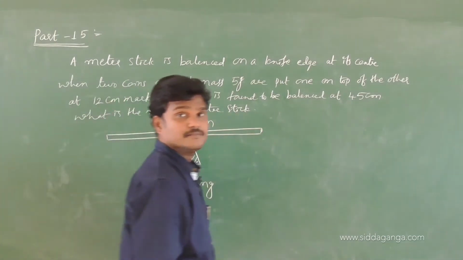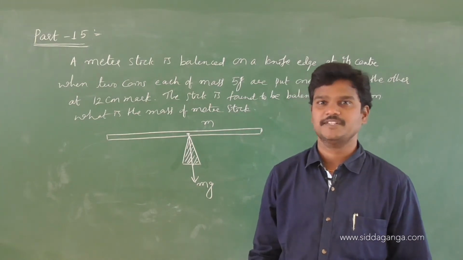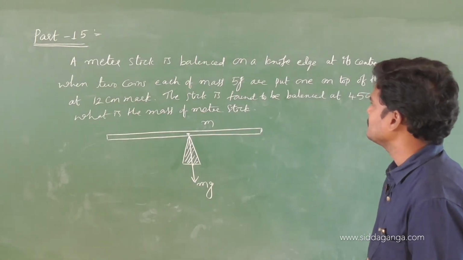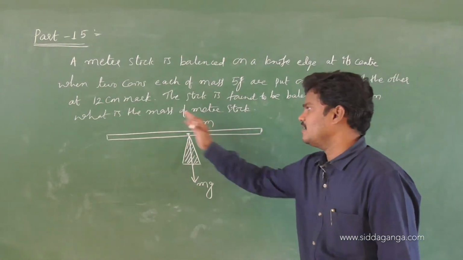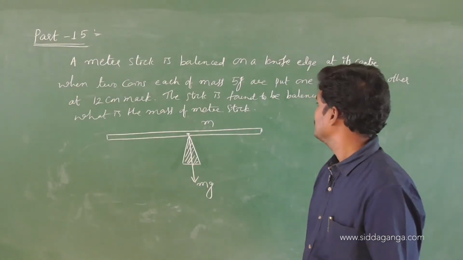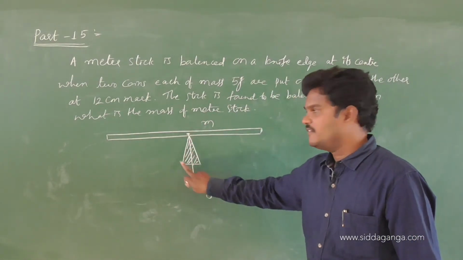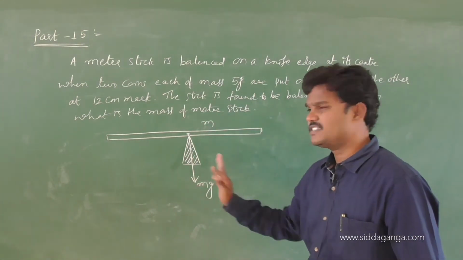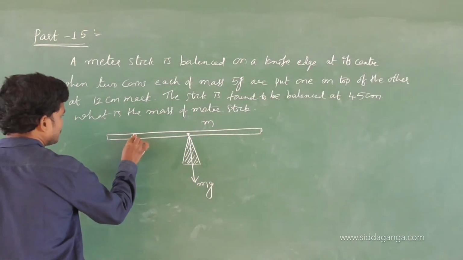And next, what have they given? They have put some coins on one side. They mentioned at what distance they are placing. So see the question: when two coins, each of mass 5 grams, are put one on top of the other at the 12 centimeter mark, it is found to be balanced at 45 centimeter. Initially, this is 50 centimeter. Why is it 50 centimeter? Because it is a meter scale.